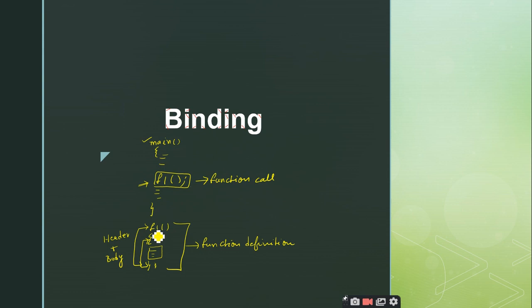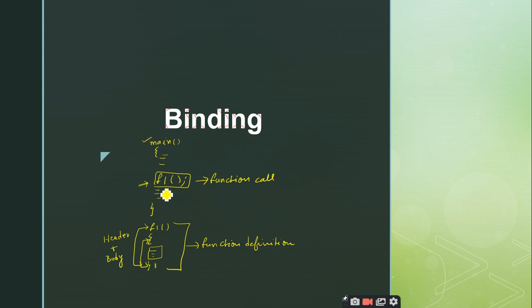Why do we invoke? In order to execute the function we should invoke it. So we call the term invoking a function. When we invoke the function, the actual functionality will be executed, right? So to invoke the function we should call the function. This is how function call and function definition are related.